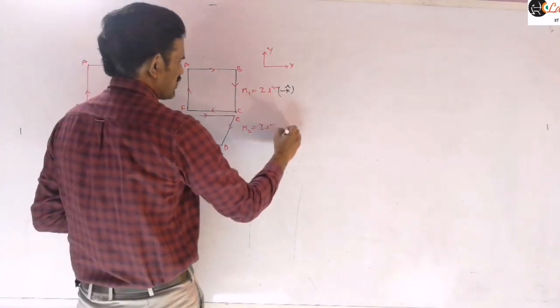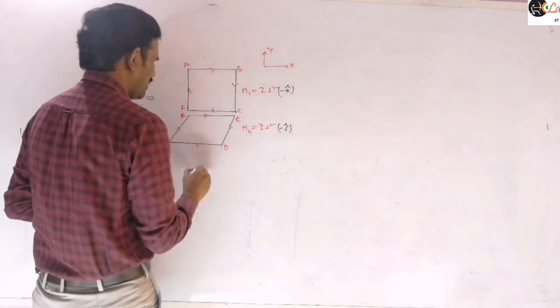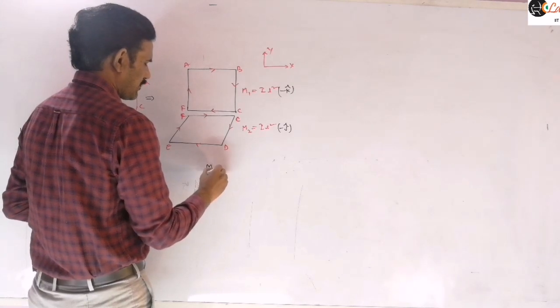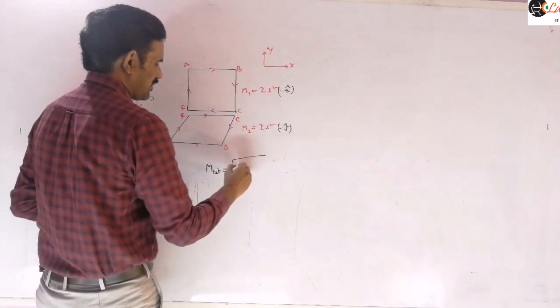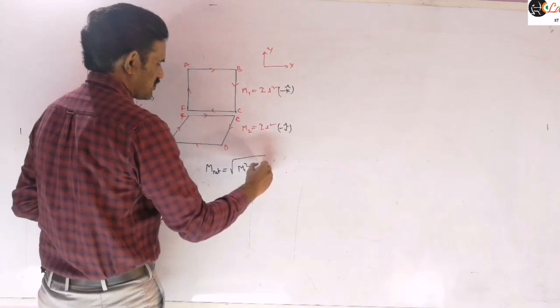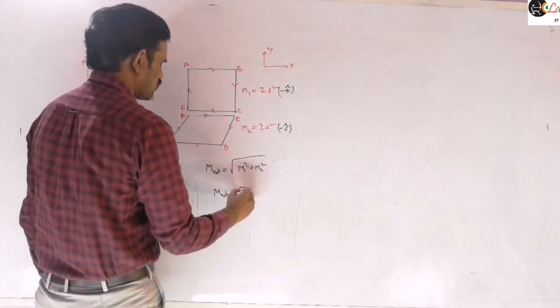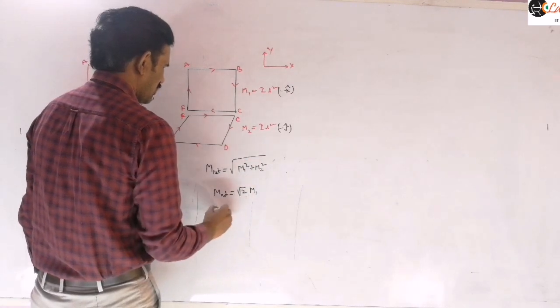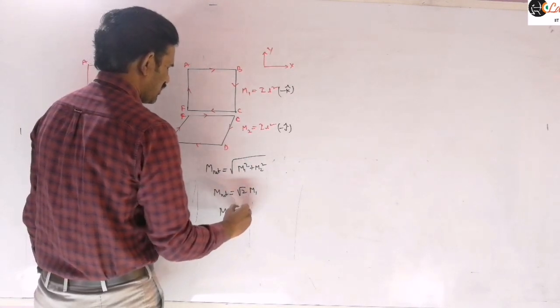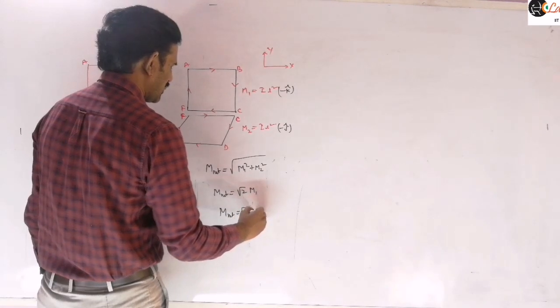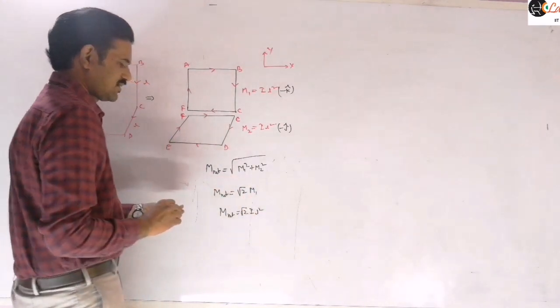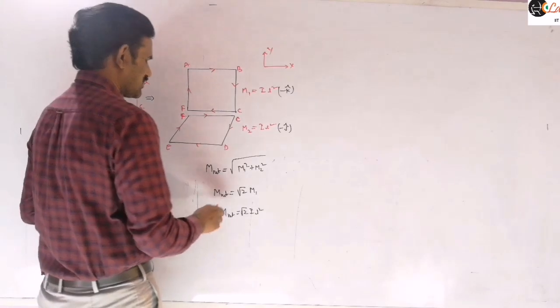So this is along minus J cap. And so the net magnetic moment will be, both are perpendicular to each other. So M1 square plus M2 square you can write, as both are equal in magnitude, you can write this as root 2 into M1, which is nothing but the net magnetic moment will be root 2 into M1, where M1 is nothing but I into L square. So it is the net magnetic moment of this